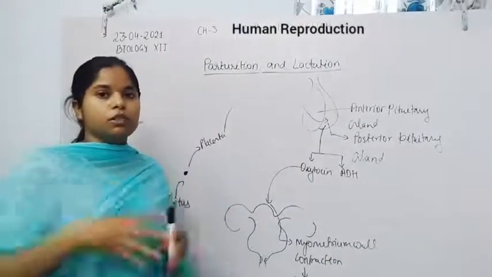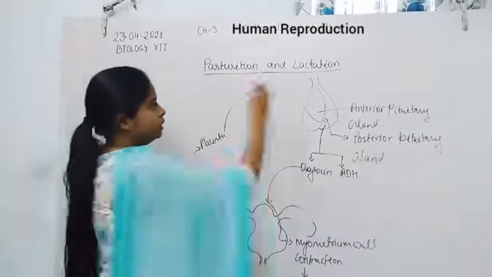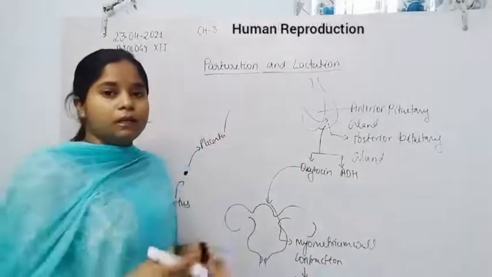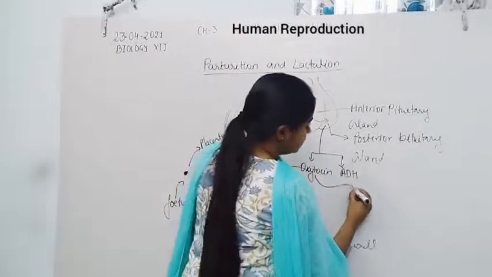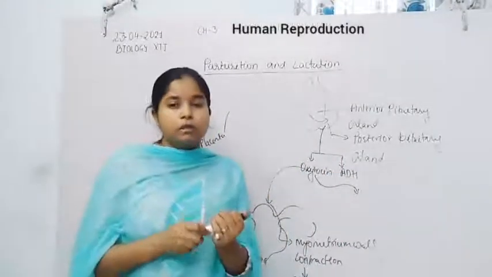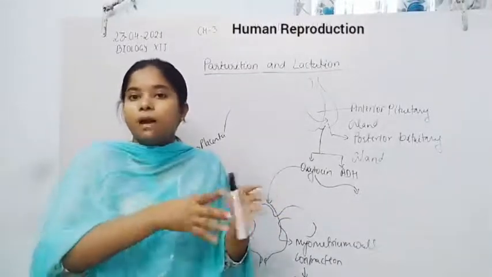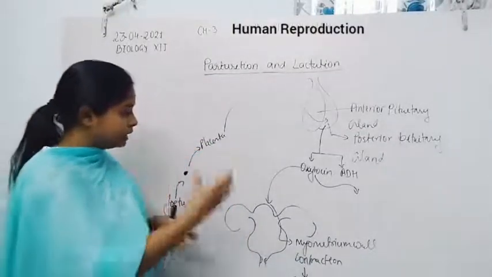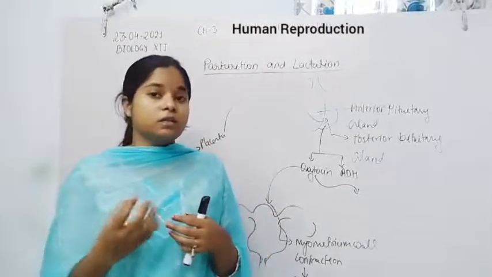After the parturition, the second function of oxytocin is lactation, that is, the secretion of milk, which is also stimulated by oxytocin because it stimulates the mammary gland. As development proceeds, due to some hormones, the growth factors also stimulate the mammary gland of the female, and with the developing embryo, the number of alveoli increases in the mammary gland.